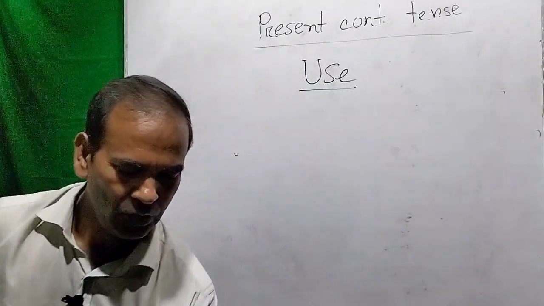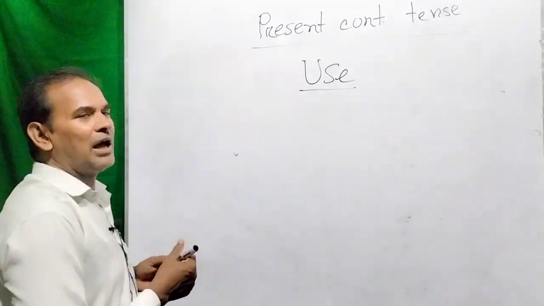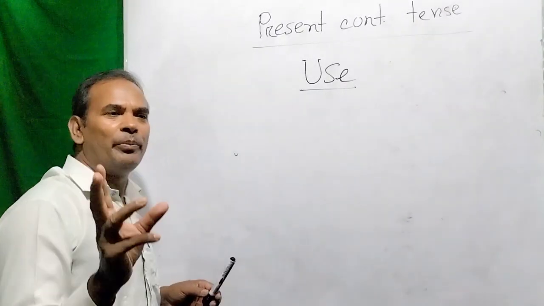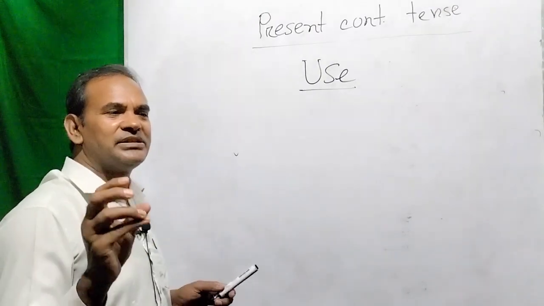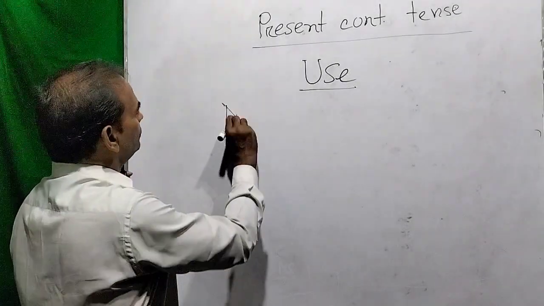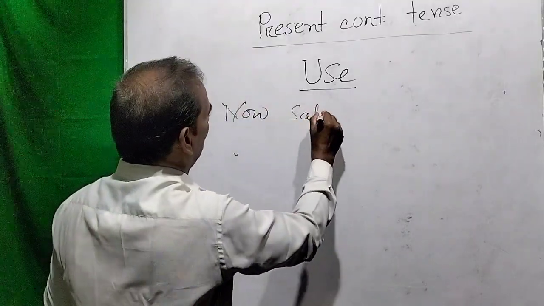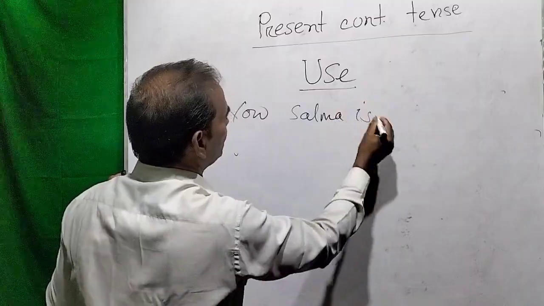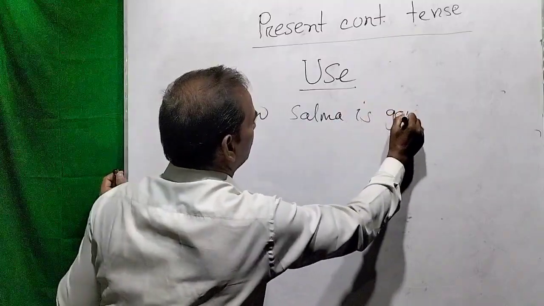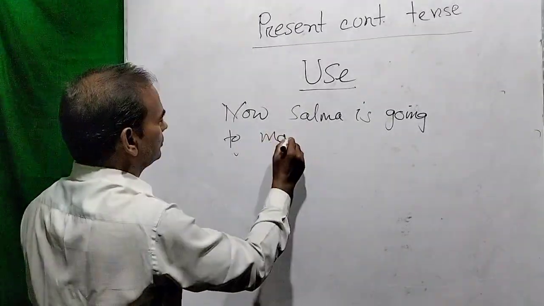Now we use present continuous tense with some words. Suppose now, at this moment, at the moment, at this time being, progressively, gradually, etc. Suppose now Salma is going to market.